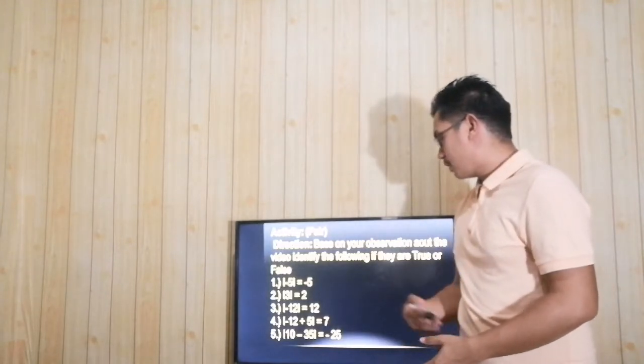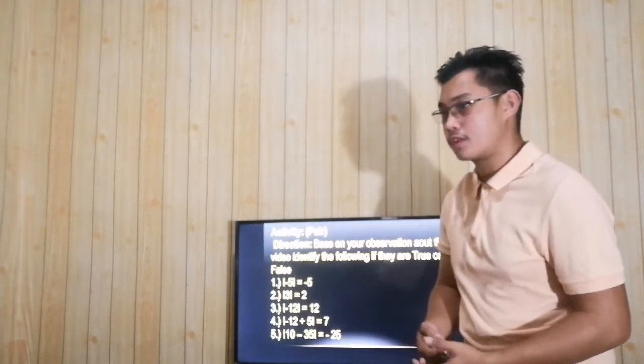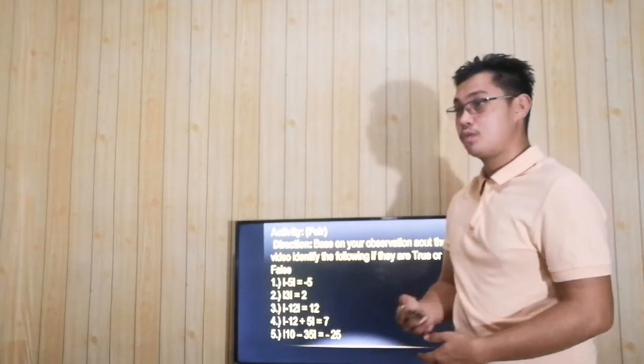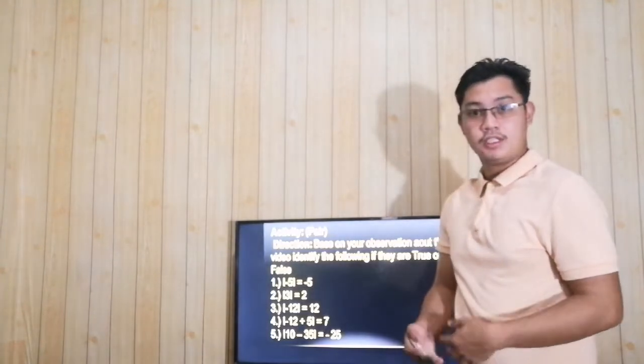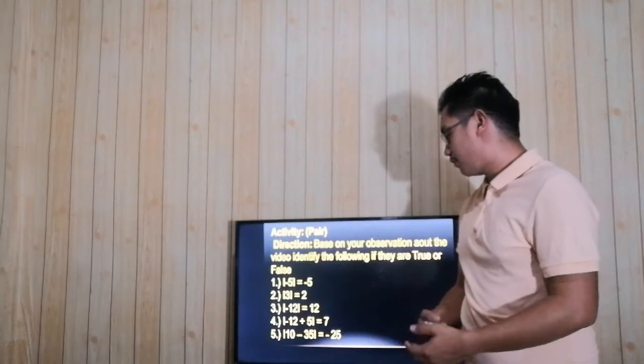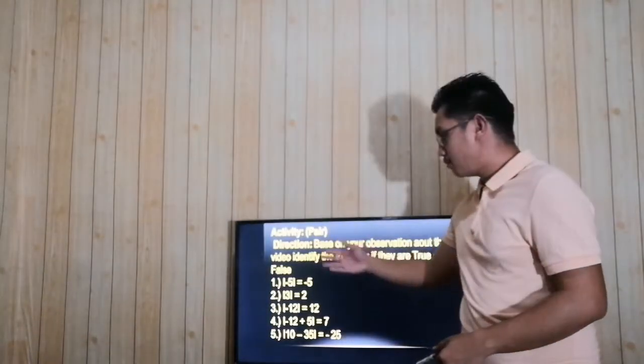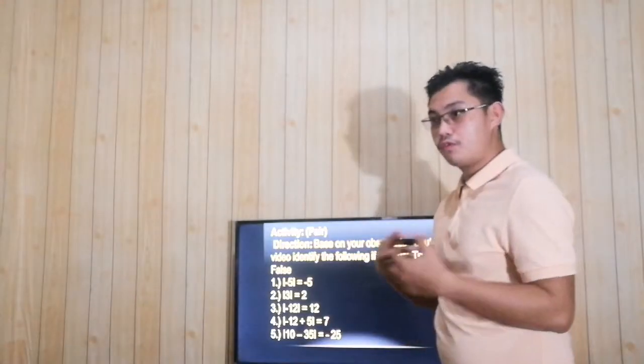Number 4, negative 12 plus 5 is equal to 7. True or false? Number 5, absolute value of negative 12 plus 5 is equal to 7. True or false? It is true. And number 5 is also true. Mamaya, malalaman nyo kung bakit true or false ang sagot niyo. So let's proceed to our discussion na.